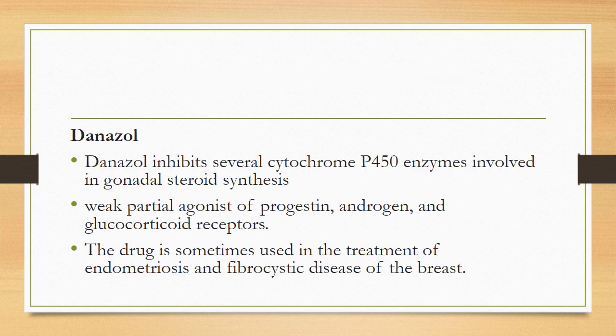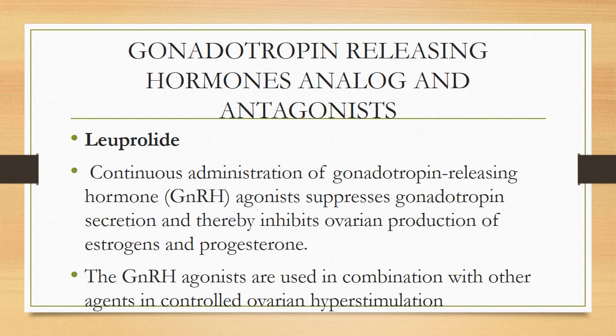The next drug is danazol. Danazol inhibits several cytochrome P450 enzymes involved in gonadal steroid synthesis. Danazol is a weak partial agonist of progesterone, androgen, and glucocorticoid receptors. Danazol is also sometimes used in the treatment of endometriosis and fibrocystic disease of the breast. Next are gonadotropin releasing hormone analogs and antagonists.